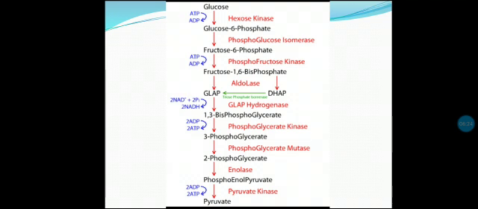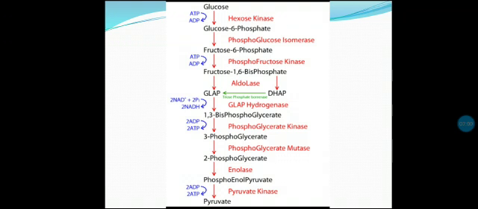So there are 10 different reactions here, starting from glucose. Glucose is the starting material, and in the first step glucose is converted to glucose 6-phosphate. For that purpose the hexokinase enzyme is used. It consumes energy in the initiating step to carry out the whole process of glycolysis. So ATP is converted to ADP. Why? Because it takes energy to carry out the process.